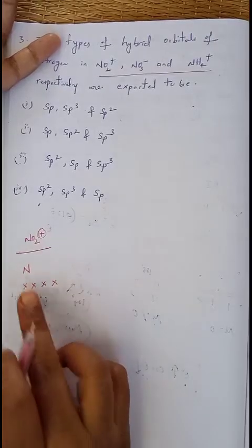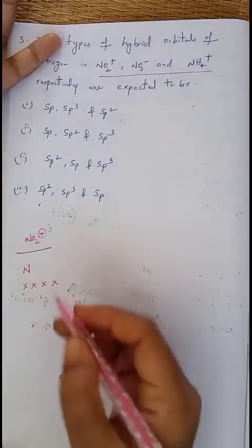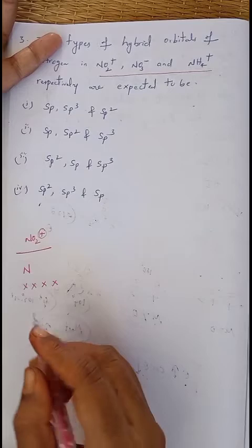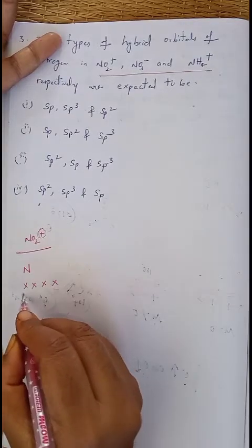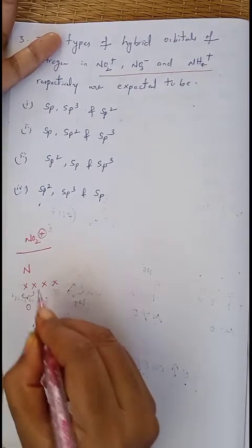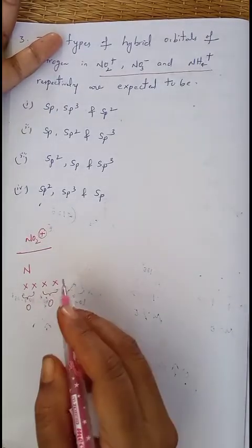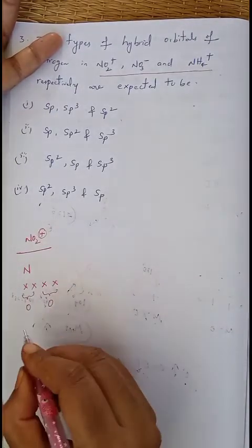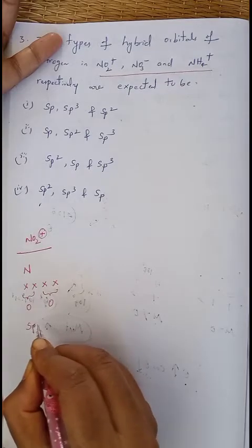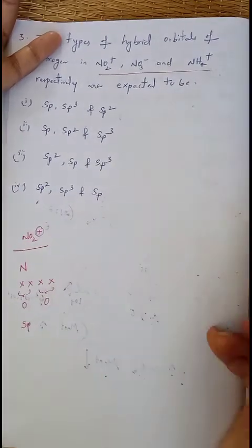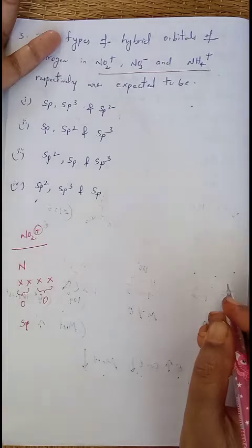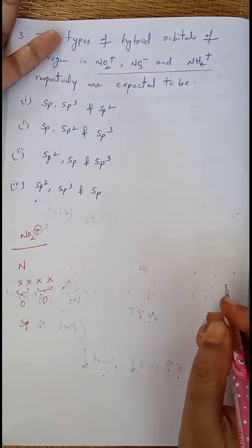These marks are nothing but electrons, and 2 oxygens are present, each oxygen will make a double bond with 2 electrons. Now those two are involved in bond formation, and it is having sp hybridization. So it is having sp hybridization.